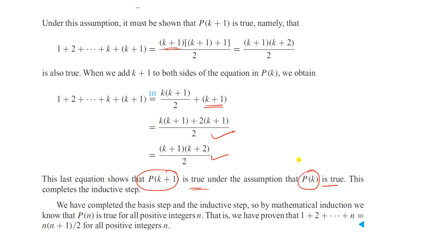So we can conclude that the basis step is true and the inductive step is true. So by mathematical induction, we know that P of n is true for all positive integers n. So we have proven that 1 plus 2 plus and so on plus n equals n into n plus 1 by 2 for all positive integers n. Okay, like this we have to do.